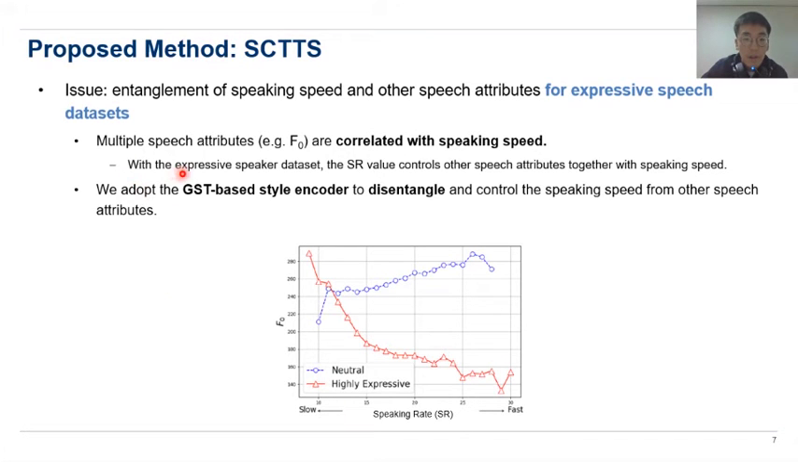Therefore, when the SCTTS system was trained with the expressive speaker dataset, the SR value not only controls the speaking speed but also other speech attributes such as F0 here. So to overcome this, we adopt the GST-based style encoder to disentangle and control the speaking speed from other speech attributes.